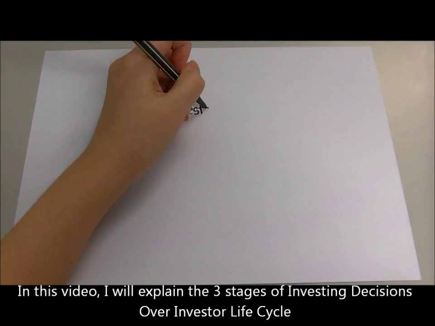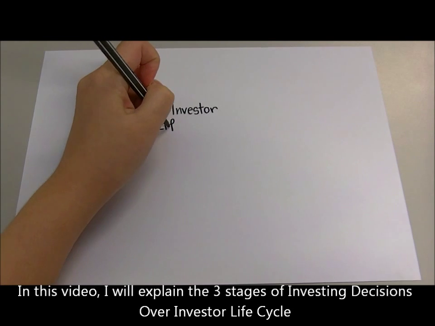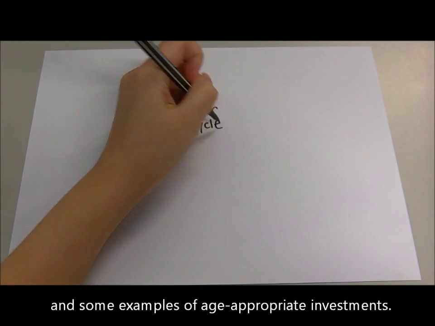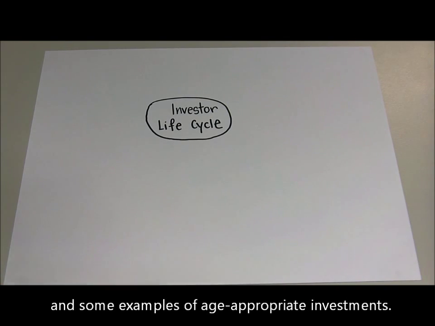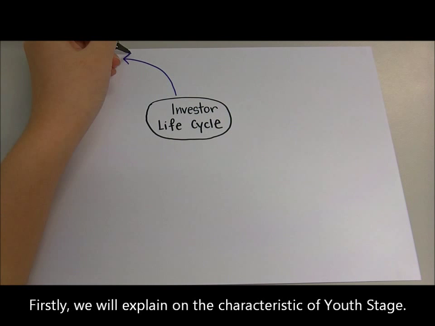In this video, I will explain the 3 stages of investing decisions over investor life cycle and some examples of age-appropriate investments. Firstly, we will explain the characteristics of the youth stage.